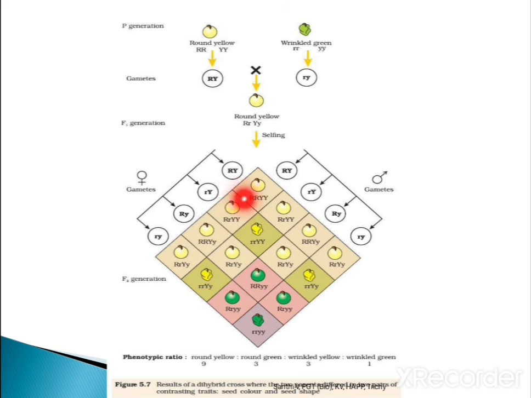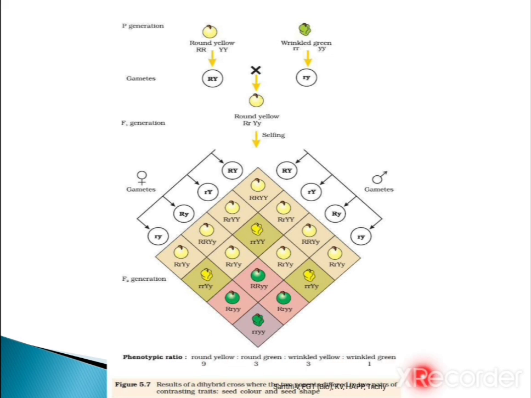While writing, you see here on this side capital R capital Y is given. While writing, it has to be written as R R Y Y. If you write R Y, it is wrong. The similar type of genes have to be written together: the characters determining the shape of the seed together, and the color of the seed together. In this way all the different types of genotypes have been written.